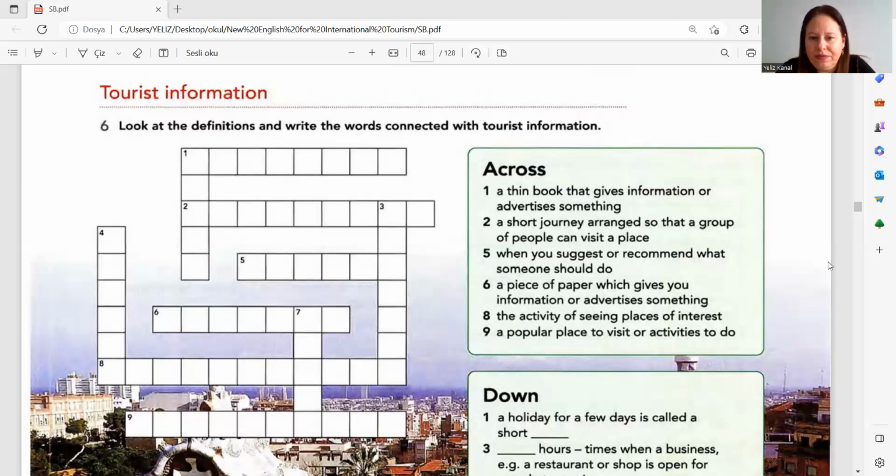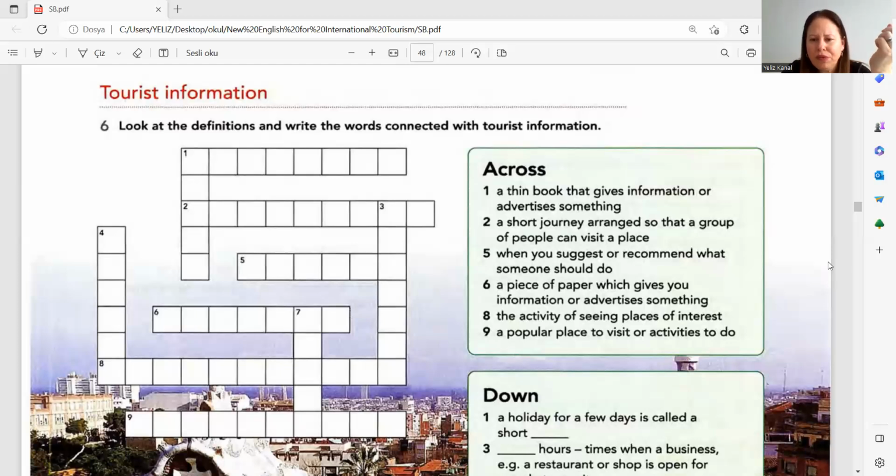The next one is 5. When you suggest or recommend what someone should do, what is that? It is an advice, right? Advice. Okay.